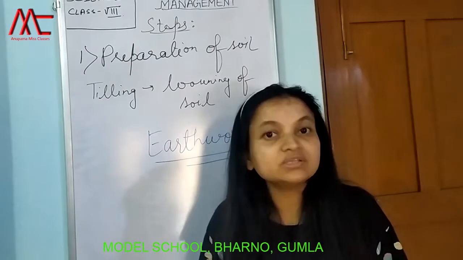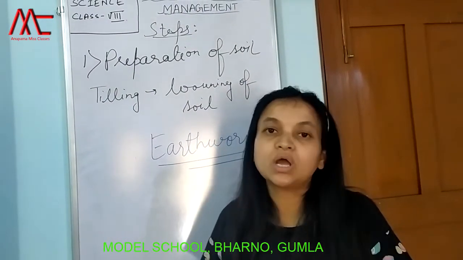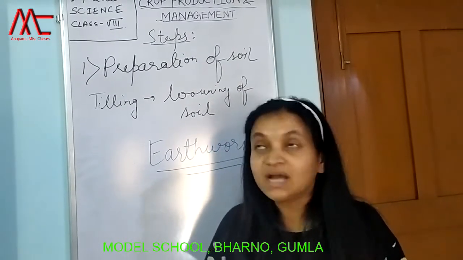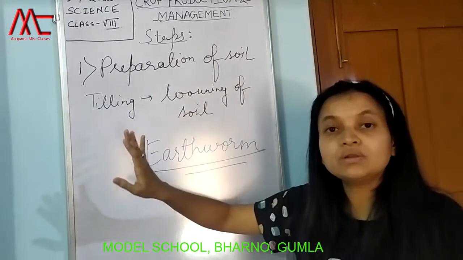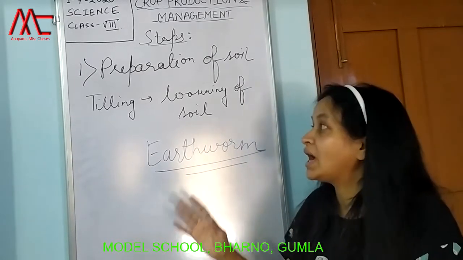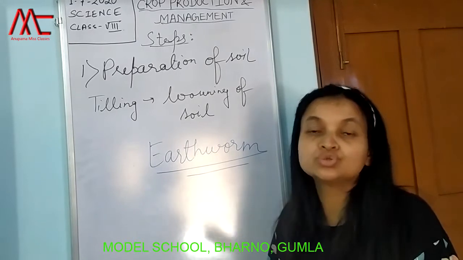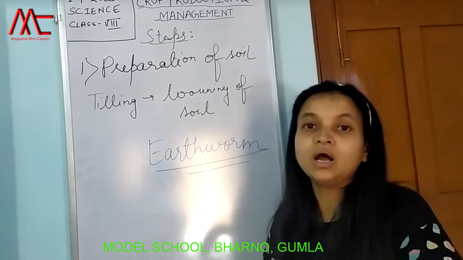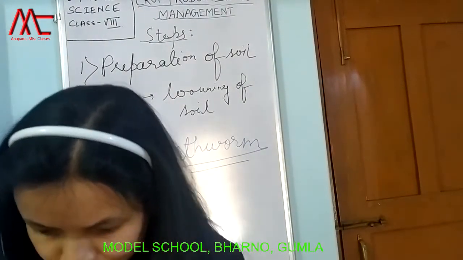When we till the soil, those nutrients get mixed into the soil very well, and that is good for the growth of the crop. That's why we loosen the soil. So preparation of soil involves loosening of soil. The process is known as tilling. It is done with the help of a plow, and tilling will make the soil porous and helps the roots to grow well, to go deep into the earth, right? This much is given here on page number 2.